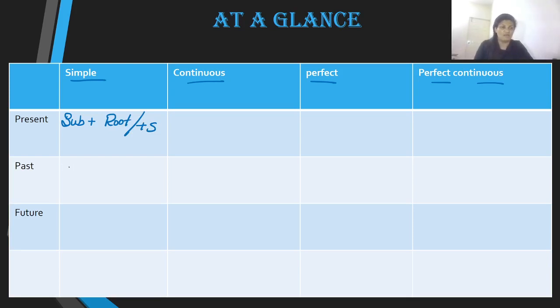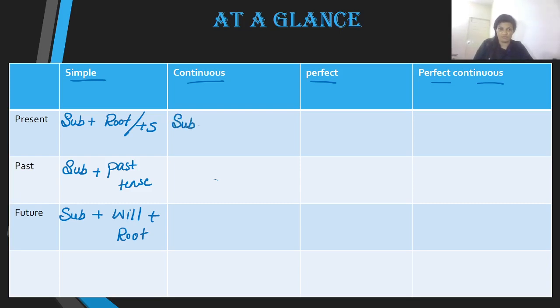Similarly, in past tense, we obviously begin with subject, and soon after the subject, we are going to use the past form. In future, we are going to obviously begin with the subject. Soon after the subject, we have will, and then we have the root verb. These are our simple tenses. What about the continuous tenses? Continuous tenses are those which actually have ing forms, right?